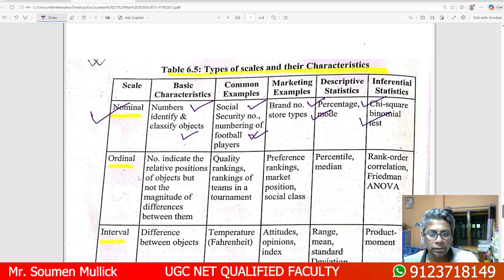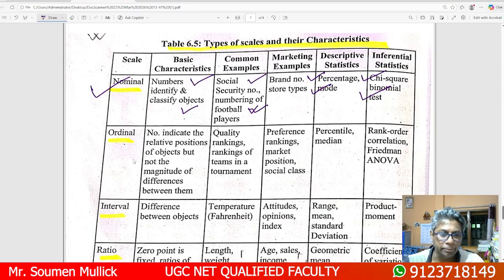Ordinal scale: the numbers indicate the relative position of the objects. As an example, quality ranking of 10 children. Ordinal scale in descriptive statistics uses percentile and median. Ordinal scale in inferential statistics uses rank order correlation.